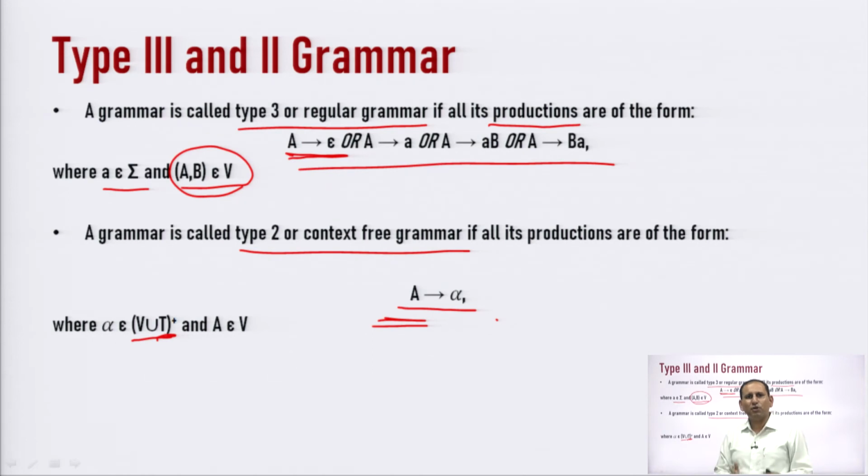So, this is the rule for type 2 grammar. In this slide we have studied the rules for type 3 grammar and then type 2 grammar, so we have covered two types in detail. Now, let us move to the next slide.